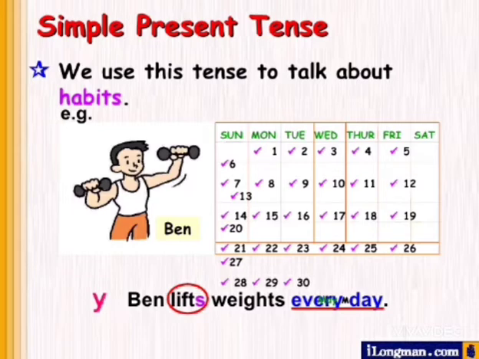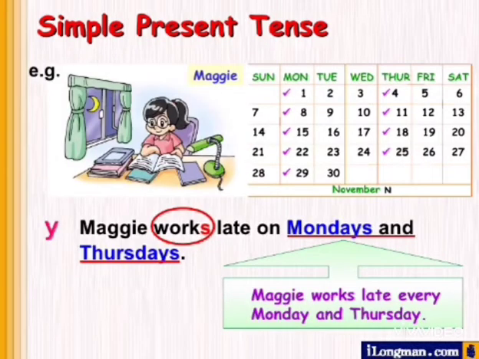So you can see that Ben belongs to third person singular number, and that's why you have to add S with the first form of the verb lift. As per the sentence construction rule in simple present tense, we have to add S with the first form of the verb. So it's the habit of Ben to lift weights every day.